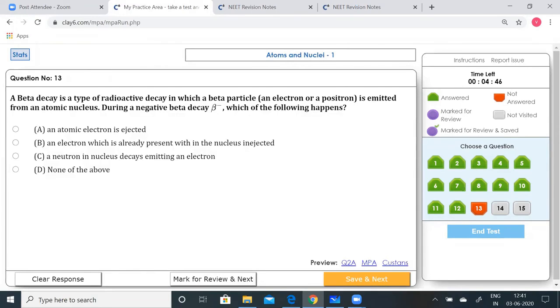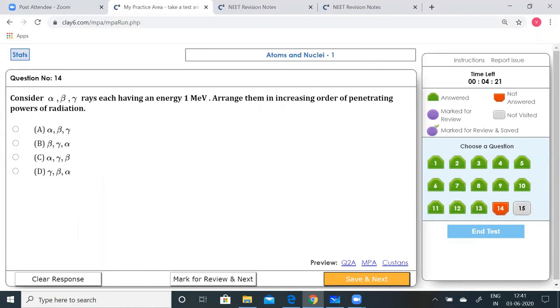Actually, there are two types of beta decays: beta positive and beta negative. When an electron is emitted, we say it is a beta negative decay, and when a positron is emitted, we say it is a beta positive decay. So here a neutron in the nucleus decays by emitting an electron, because it is a beta negative decay. So option C is going to be correct. That's the correct option.